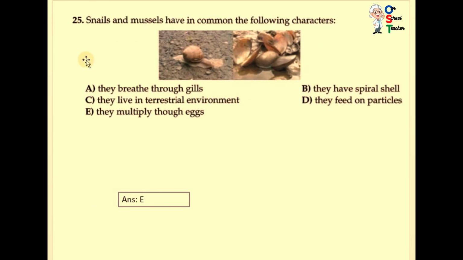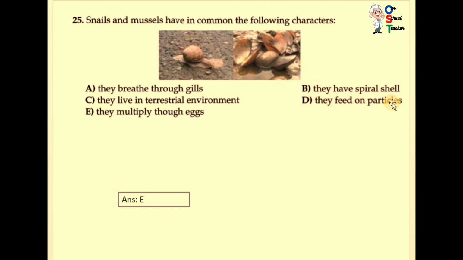Now question 25. A snail and mussels have a common feature of the following characters. They breathe through gills. No, a snail breathes through its skin, not gills. It is incorrect. They have a spiral shell. You can see the snail has a spiral shell, but the mussel has a different type of shell. They can open. They have bivalve. They live in a terrestrial environment. No, they live in water.